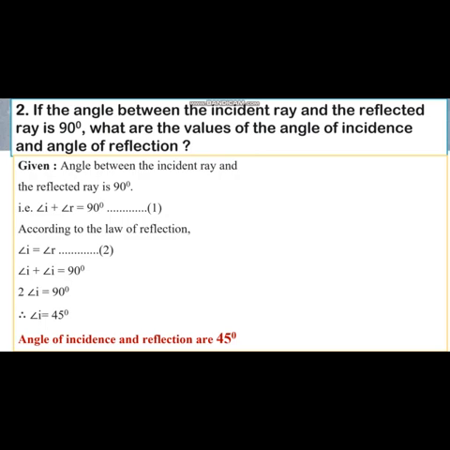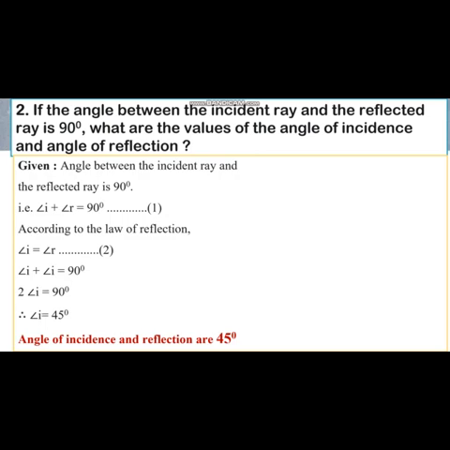So can we find out the angle of reflection? Yes, we all know that according to the law of reflection, angle I is equal to angle R. That means if the angle of incidence is 45 degree, the angle of reflection is also 45 degree. This is like a simple mathematical word problem kind of sum, where we find the angle I value and then we relate it with the law of reflection.